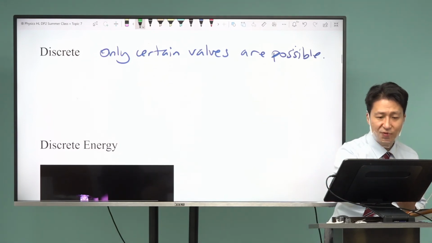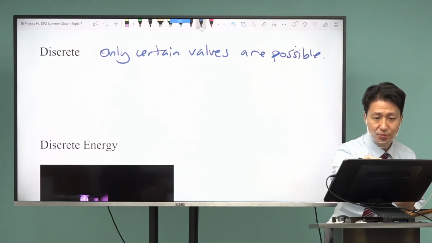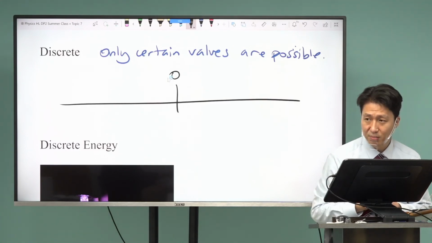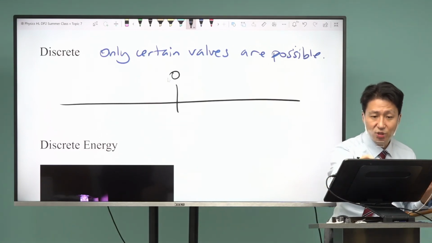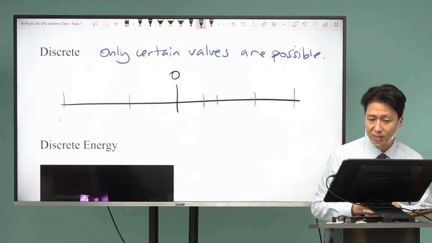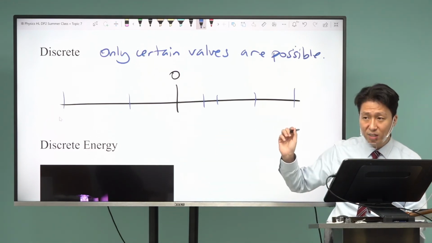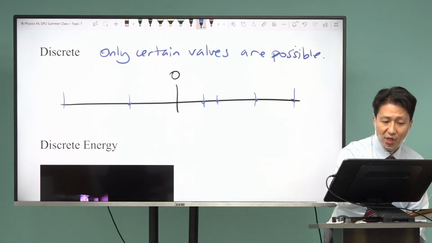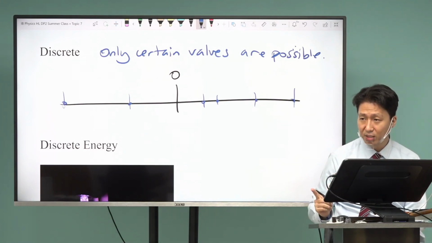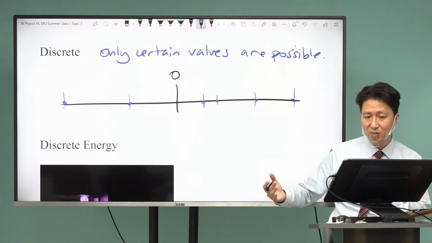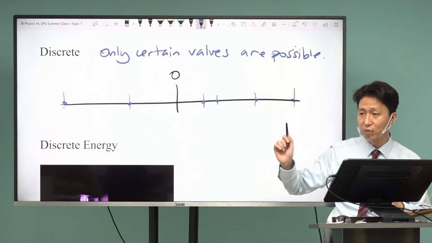If you have a number line, start at 0. Discrete would just mean that only certain values are possible. You can space them however you want. This is discrete. It means that only these values in blue are possible and nothing in between. That's important. There's nothing between these. So this is called discrete.